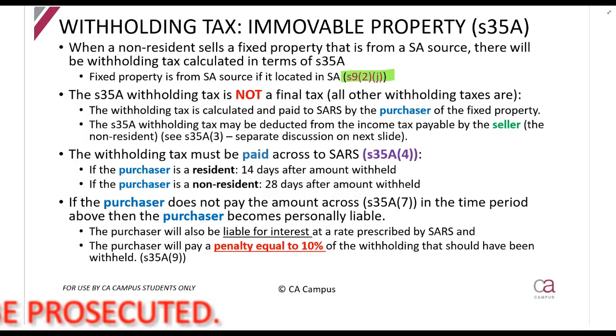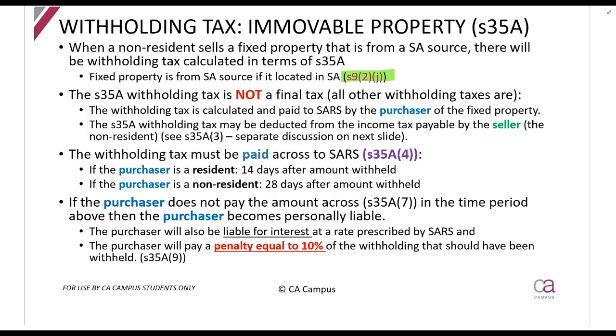Now, all of the withholding taxes we've been looking at are final taxes. So if you, for example, think of withholding taxes on interest, it works out that when there's withholding tax payable, the interest is fully exempt from normal tax, or when it's not exempt from normal tax, then there's probably no withholding tax. They work in such a way that they actually talk to each other. But here we have a situation where this is not considered a final tax.